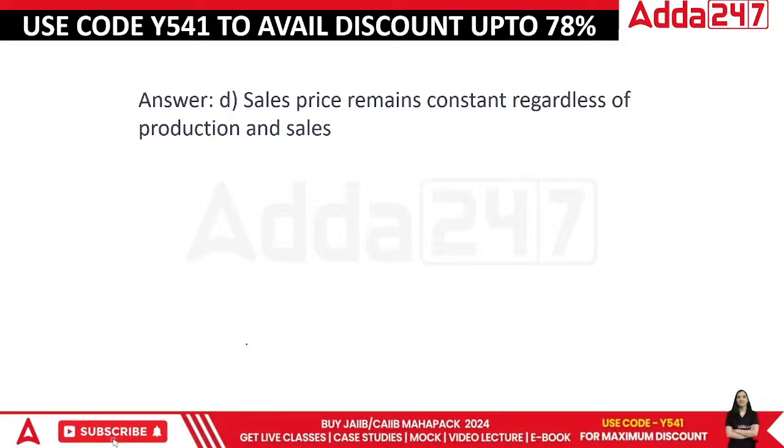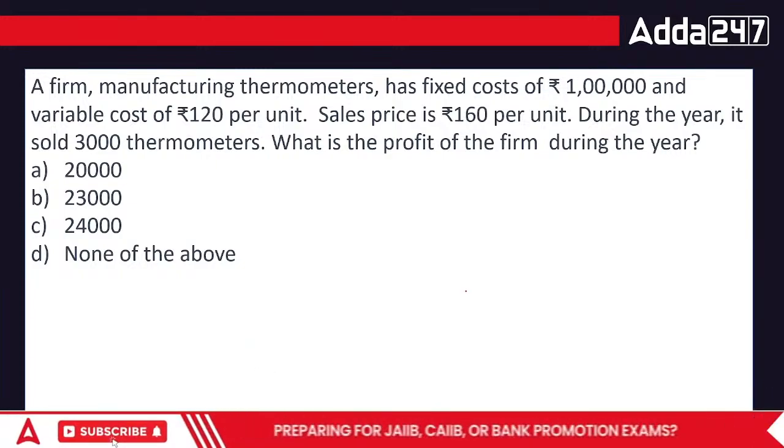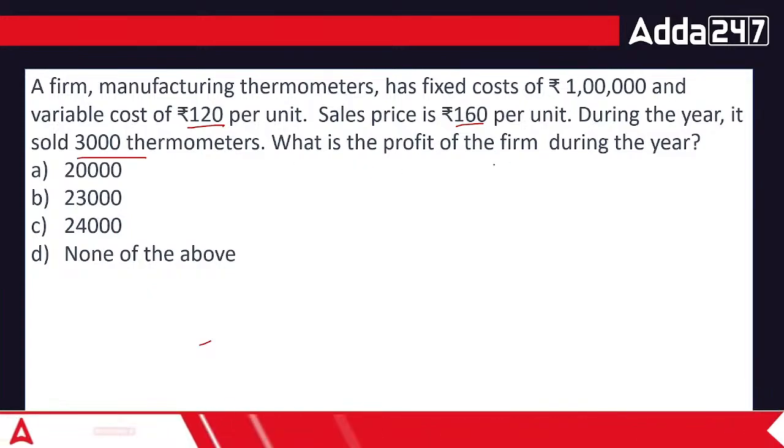So here comes the next pointer. A manufacturing unit makes thermometers. Fixed cost is given. The variable cost is also given. Do you remember the way that we discussed? And they said sales price is 160. During the year, 3000 thermometers were sold. What is the profit?